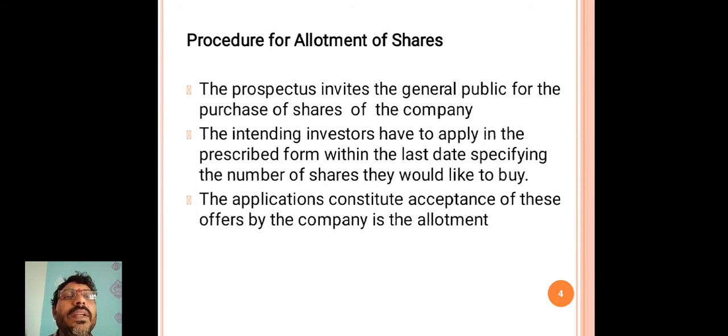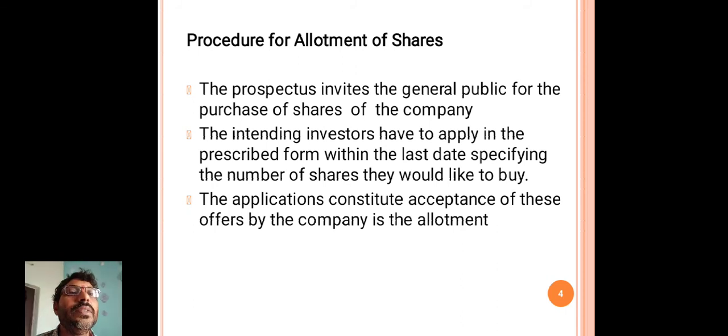The intending investors have to apply in the prescribed form within the last date specifying the number of shares they would like to buy. The applications constitute acceptance of these offers by the company, which is the allotment.